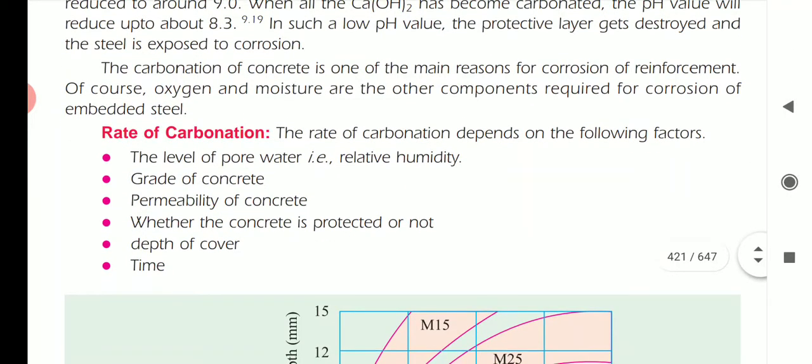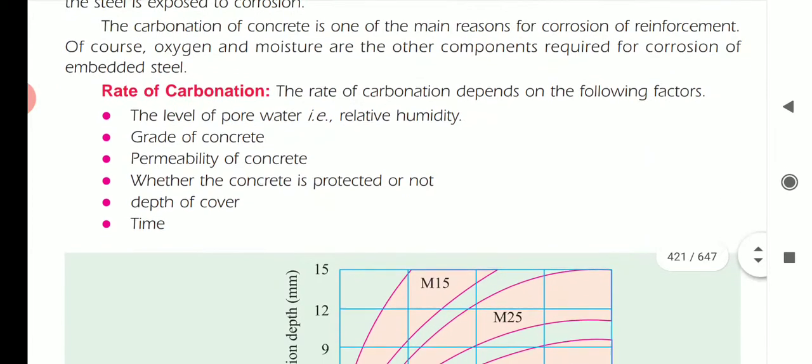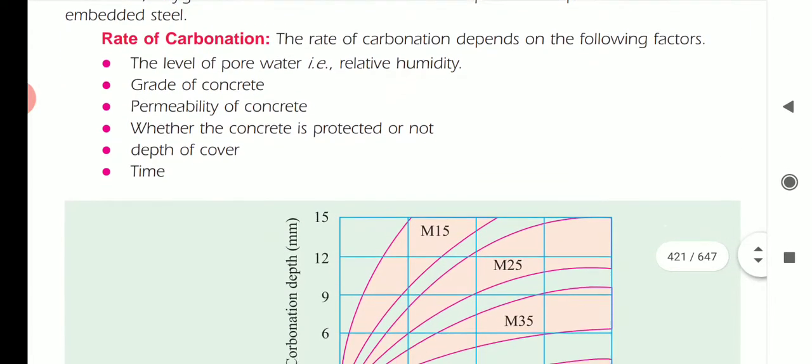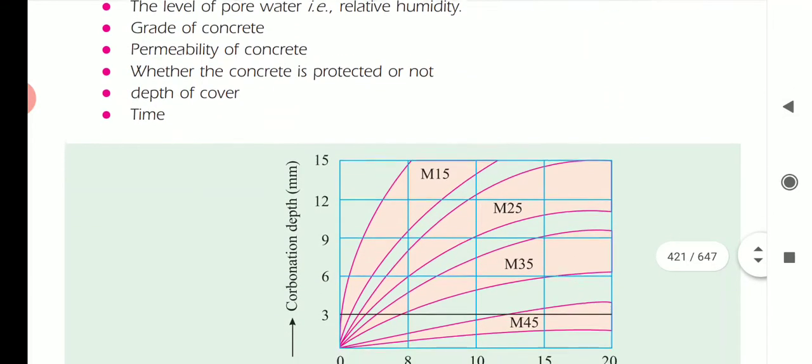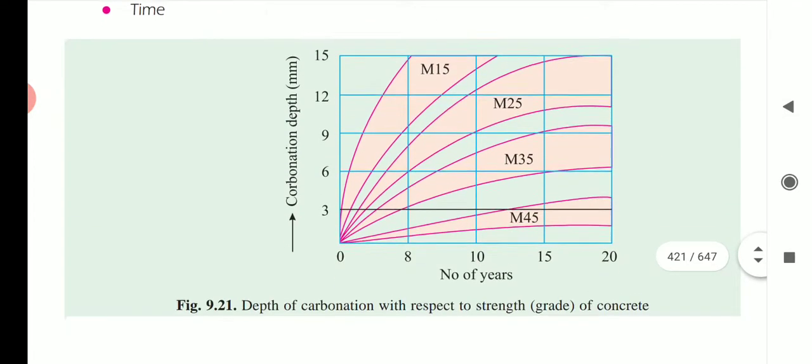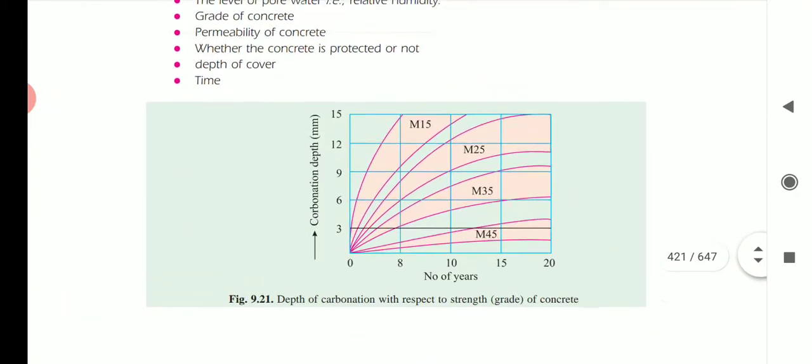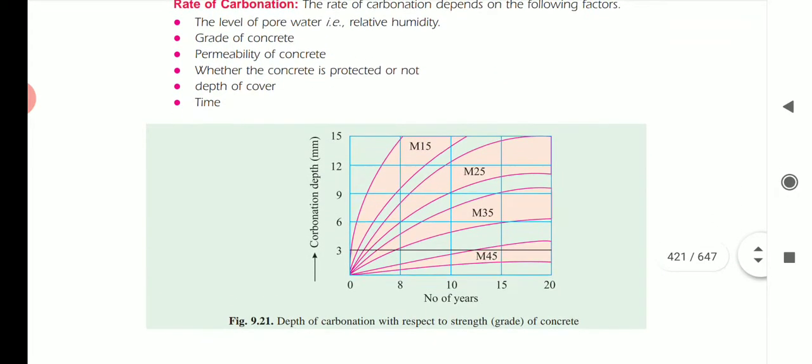So, how does the rate of carbonation increase? The rate of carbonation depends upon the following factors: the level of pore water or relative humidity. If there is more water, then more humidity or moisture, and the CO2 will easily penetrate. Next, the grade of concrete, permeability of concrete, whether the concrete is protected or not, depth of cover, and the time. These are all factors which influence the rate of carbonation.